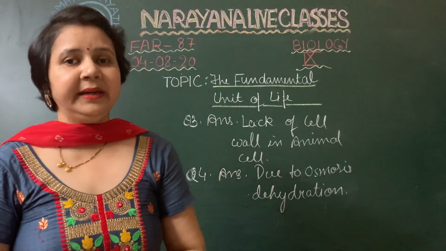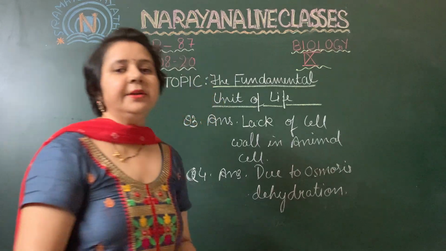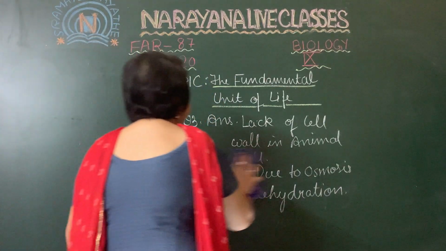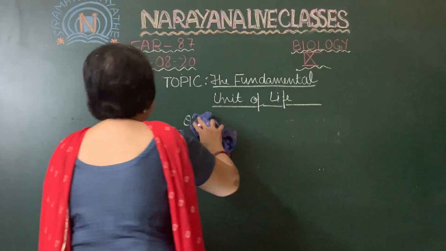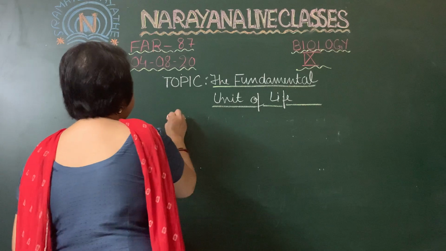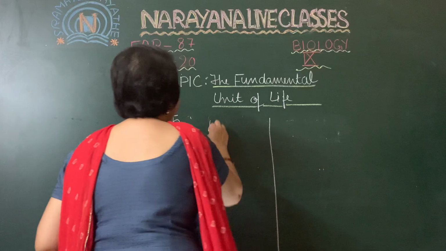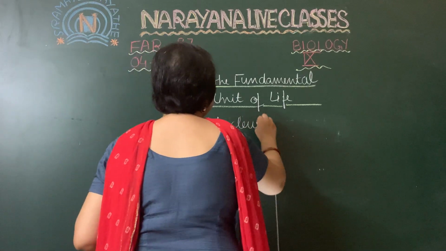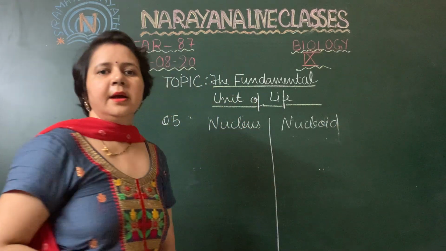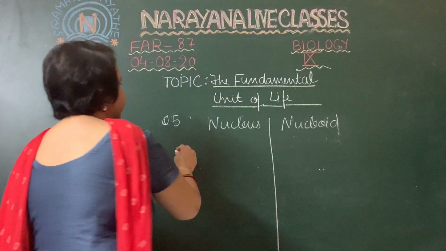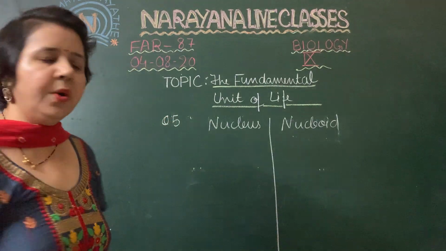Now question number 5 asks the difference between the nucleus and the nucleoid. The main difference is that the nucleus is found in the eukaryotic cell, whereas the nucleoid is found in the prokaryotic cell.